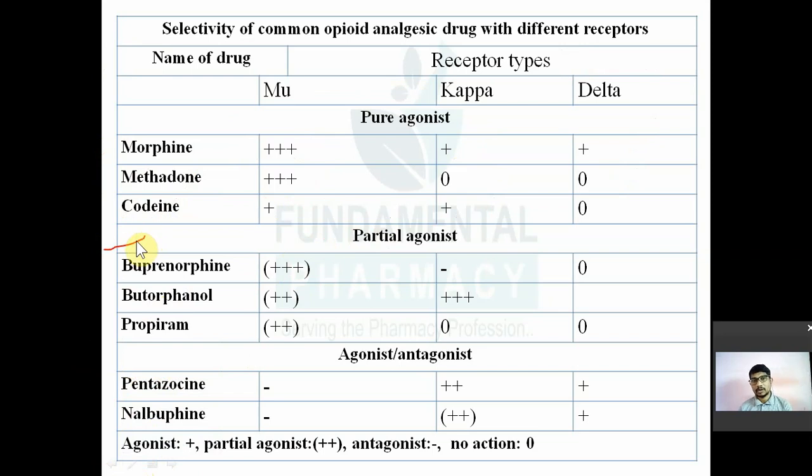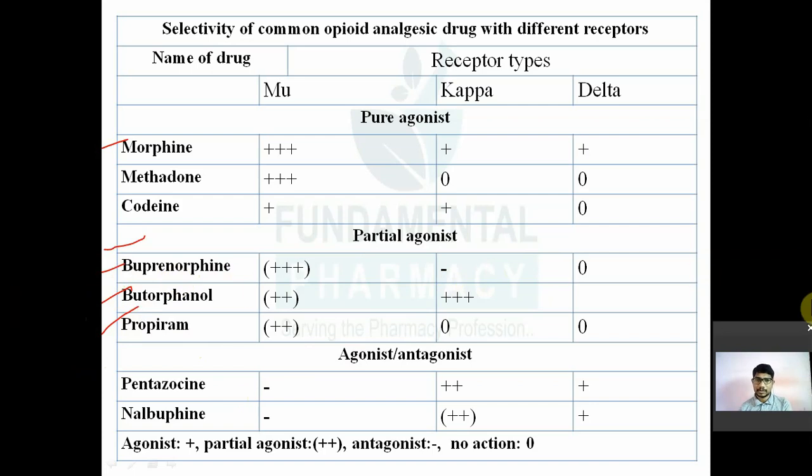Now, partial agonists like buprenorphine, butorphanol, and propiram. Buprenorphine, butorphanol, propiram, these are known as partial agonists. Buprenorphine is a partial agonist to mu. It is an antagonist to the kappa receptor. There is no action on the delta receptor.